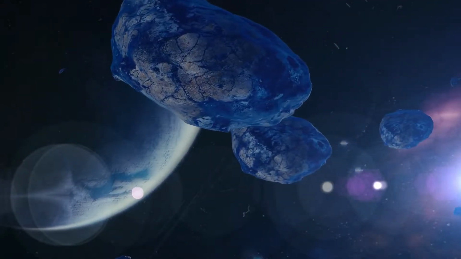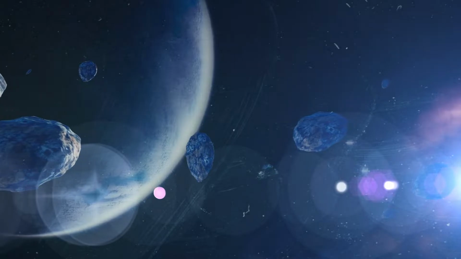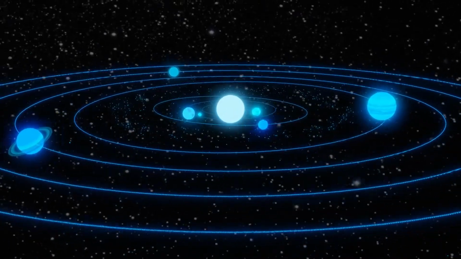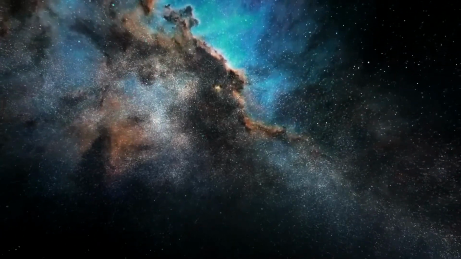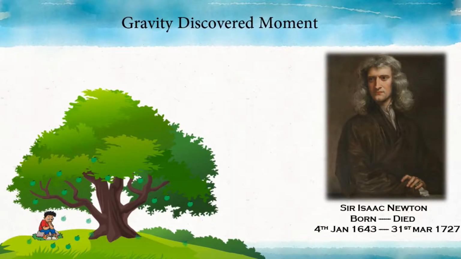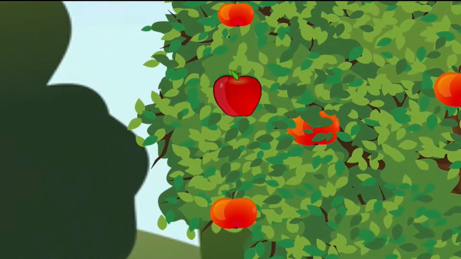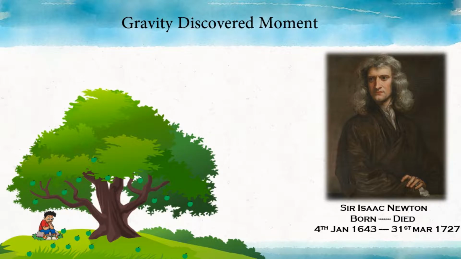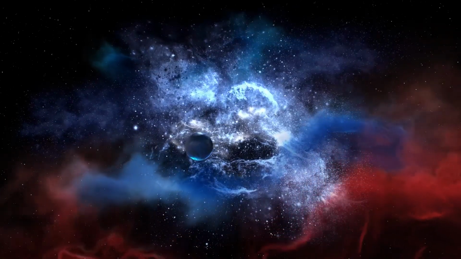Friends, gravity is a phenomenon in which every object or particle attracts other objects towards itself. Every particle present in our solar system or universe attracts every other particle with a force which we call gravity. This gravity was first described by the greatest scientist Sir Isaac Newton. He realized this from an incident in his life: the fruit falling from the tree to the earth showed that the earth has its own gravity, which attracts every object towards it. And from that he learned that every planet and star has its own gravity.